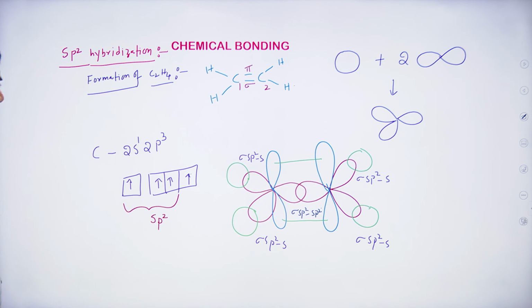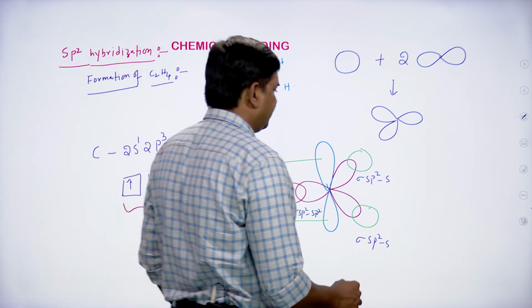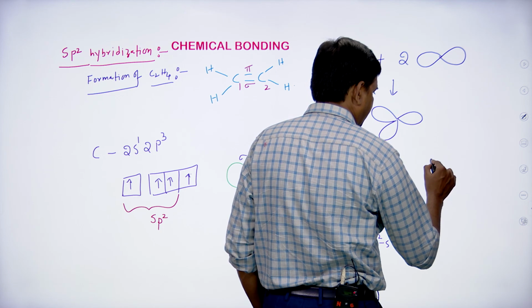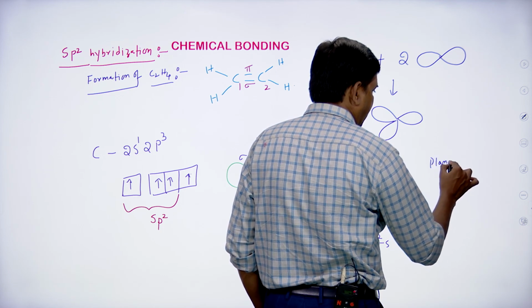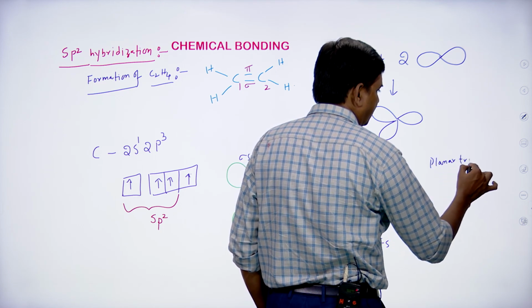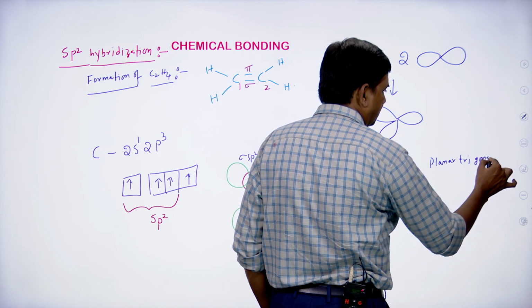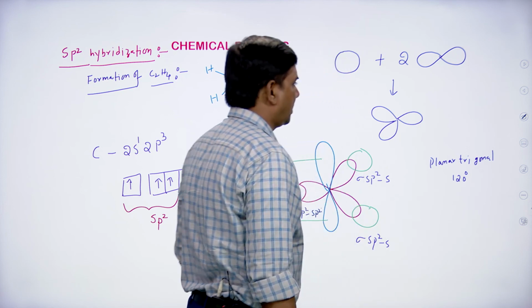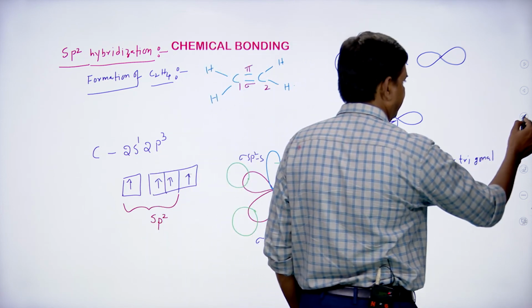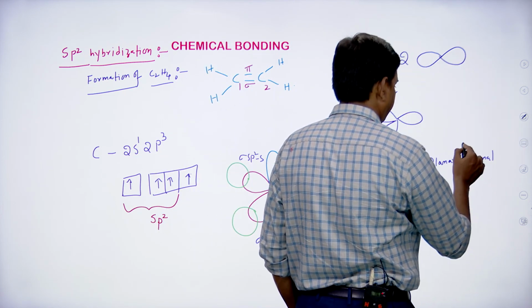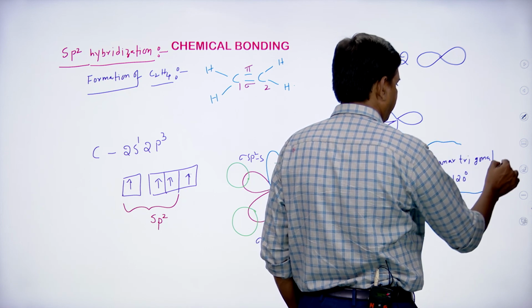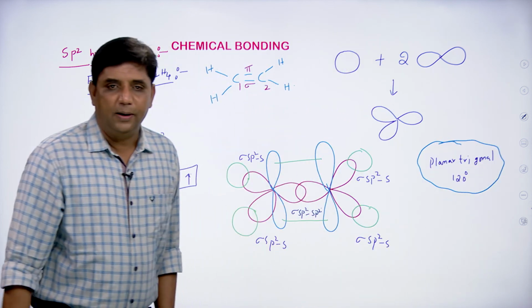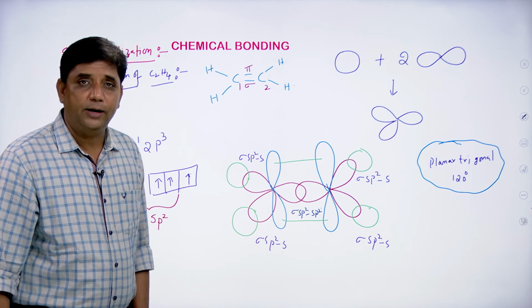And the shape of the molecule is planar trigonal. Bond angle is 120 degrees.